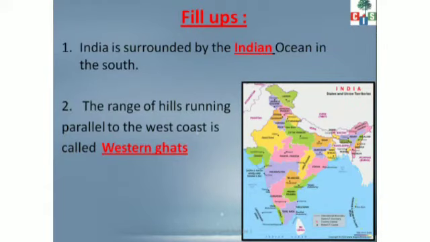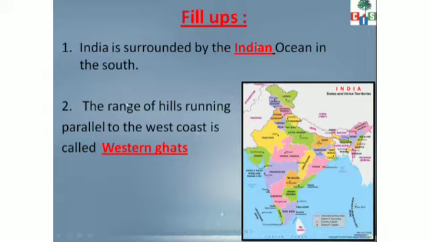So fill-ups will be, first one is, we will be using the map for solving this fill-up. Now children, first one you can see India is surrounded by the dash ocean in the south. अगर साउथ में देखते हैं तो इधर कौन सा ओशन है? Indian Ocean. Which ocean is that? Indian Ocean. So your answer is Indian.